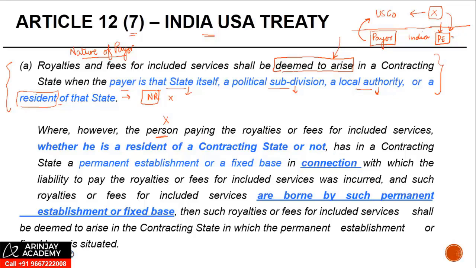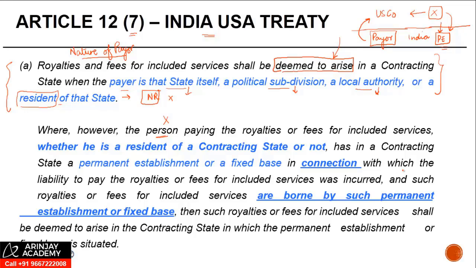Just because he has a PE in India does not mean that every payment of royalty that he makes outside India shall be deemed to arise in India. It is only when the royalty or FIS was incurred in connection with the PE.